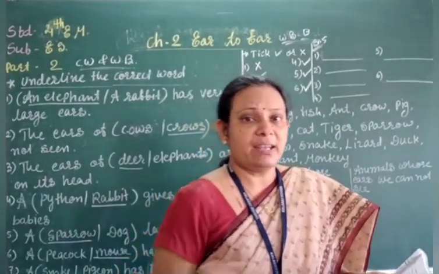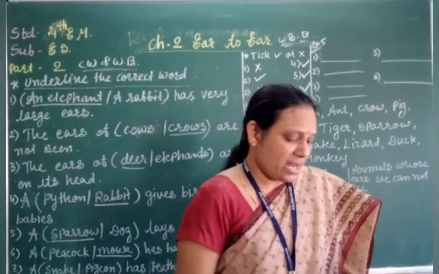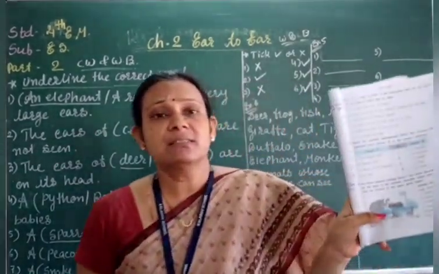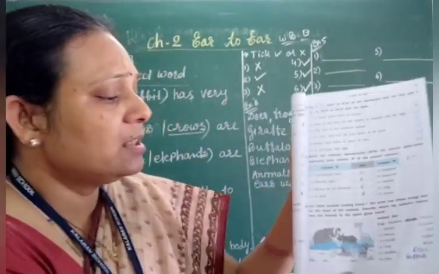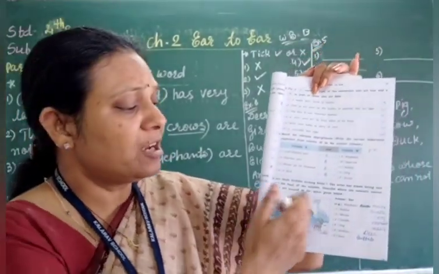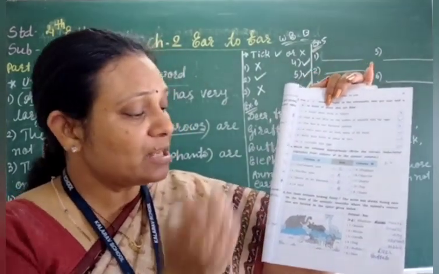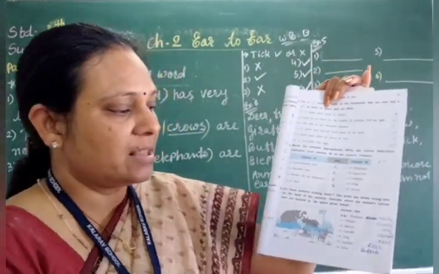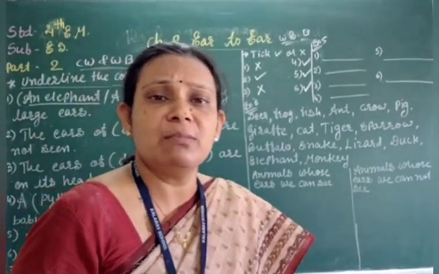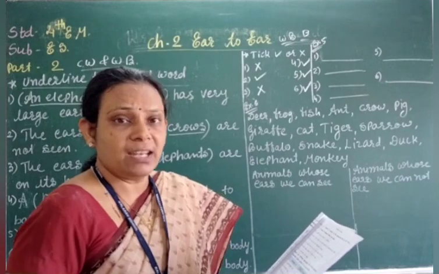I will send you, but later when we write in the CW, then I explain to you. Okay, now see exercise 5. Here in the textbook, when I explained the lesson, I discussed different animals have different ears. है ना, चेंज हो गए, ears चेंज हो गए. Then we have to write which animal's ears have changed and which animal's ears they are.